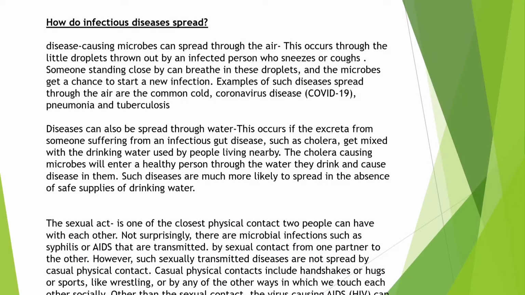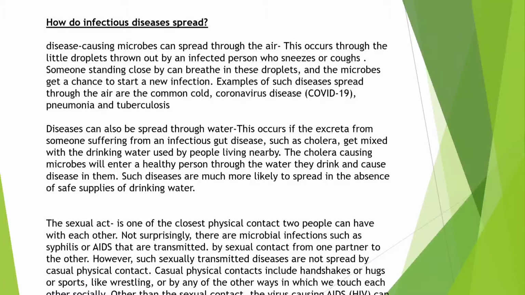So how do infectious diseases spread? Diseases can be spread through the air. This occurs through the little droplets thrown out by the infected person while they sneeze or cough. Someone standing close to that person can breathe in these droplets and the microbes get a chance to start a new infection. So COVID-19 coronavirus, the common cold virus, pneumonia and tuberculosis can be spread through this kind of means, that is air.